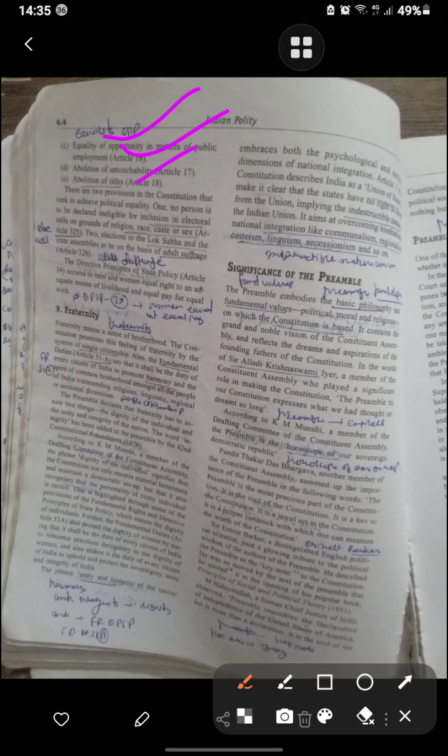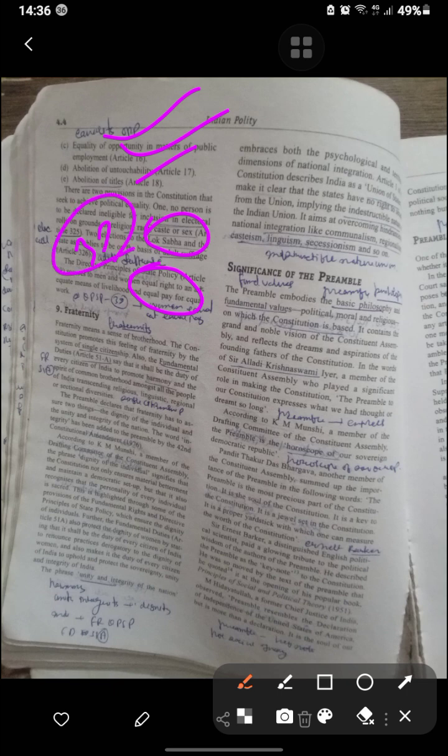There are two provisions of the Constitution that seek to achieve political equality. One, no person is to be declared ineligible for inclusion in the electoral roll on grounds of religion, race, caste, and sex. Two, for elections to the Lok Sabha and the State Assembly, there is adult franchise. And the Directive Principles of State Policy secure to men and women equal rights to adequate means of livelihood and equal pay for equal work. Fraternity is brotherhood.